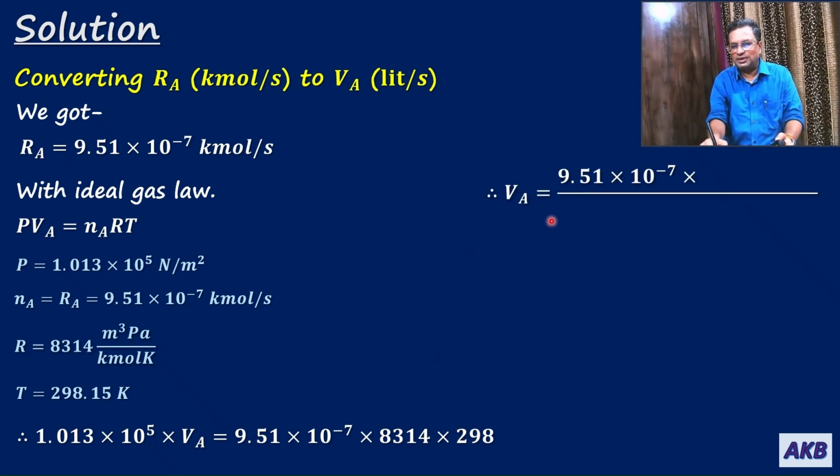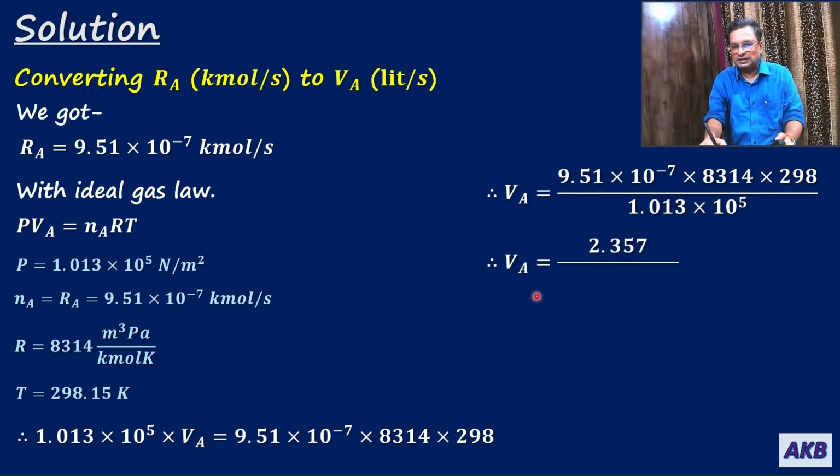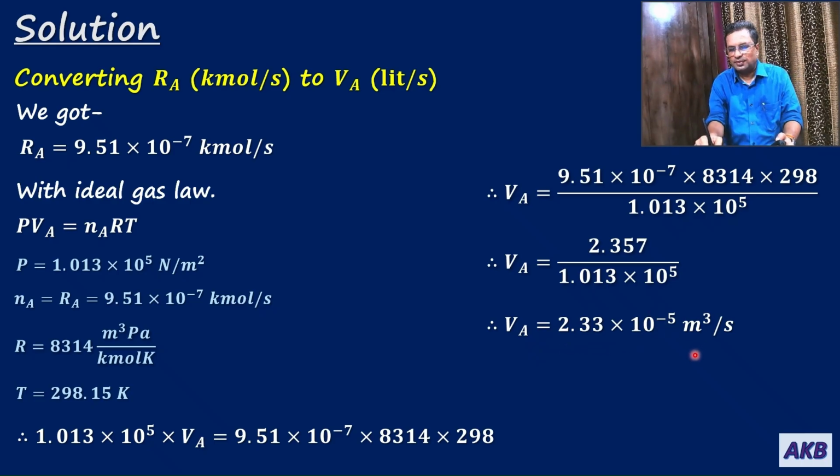That is, Va will be equal to 9.51 × 10^-7 × 8314 × 298 divided by 1.013 × 10^5. That gives us the product in the numerator as 2.357, divided by 1.013 × 10^5. Va comes out to be 2.33 × 10^-5 meter cube.